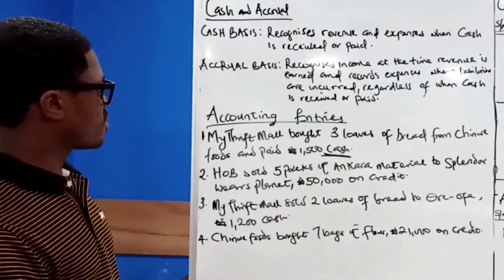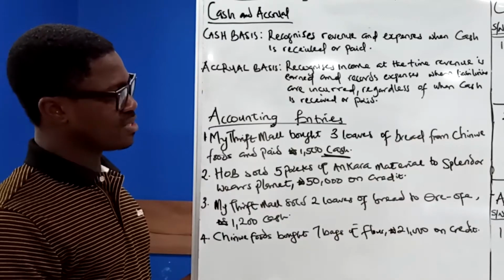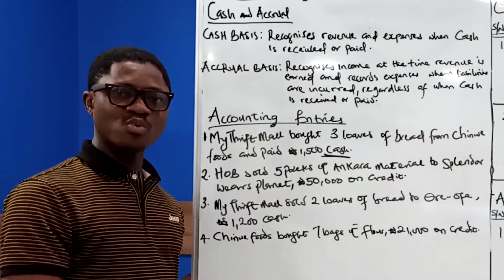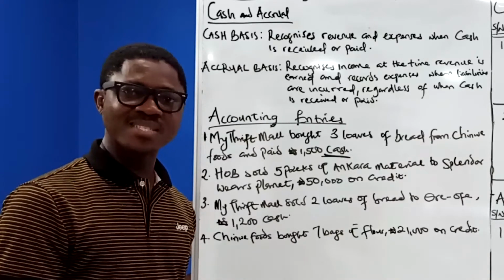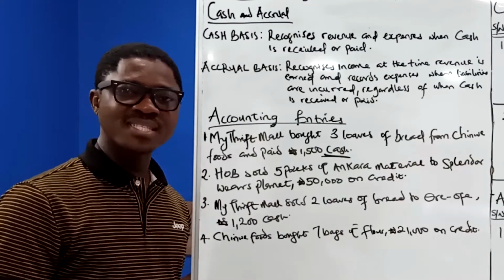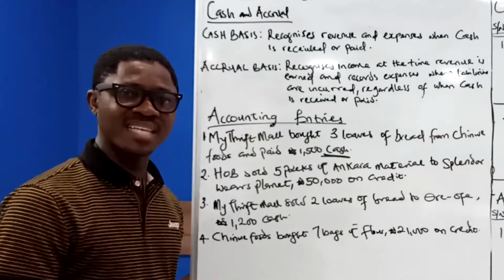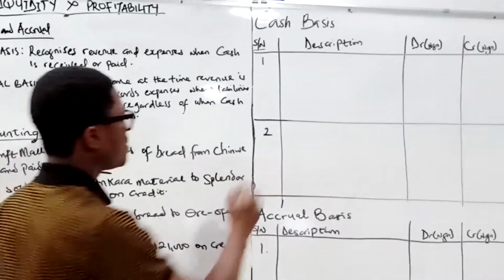In the books of Chinwe Foods, because cash is received, and going back to our double entry principle, you debit expense and assets when they are increasing, and you credit income and liability when they are also increasing. Cash has been received and cash has increased. What do we do? We debit cash.